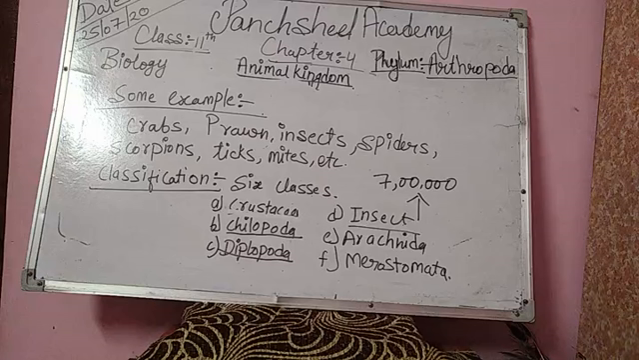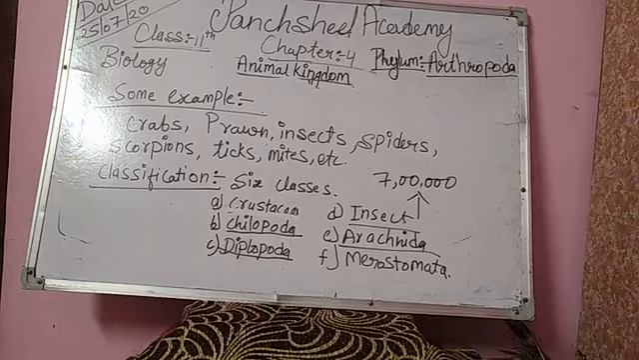Now we are talking about the fifth one. The fifth class is Arachnida. The following characters are shown in Arachnida. The body has two regions, cephalothorax and abdomen. There is no antenna. Cephalothorax bears two pairs of mouthparts, called chelicerae and pedipalps, for feeding, and four pairs of walking legs. Abdomen is without appendages.